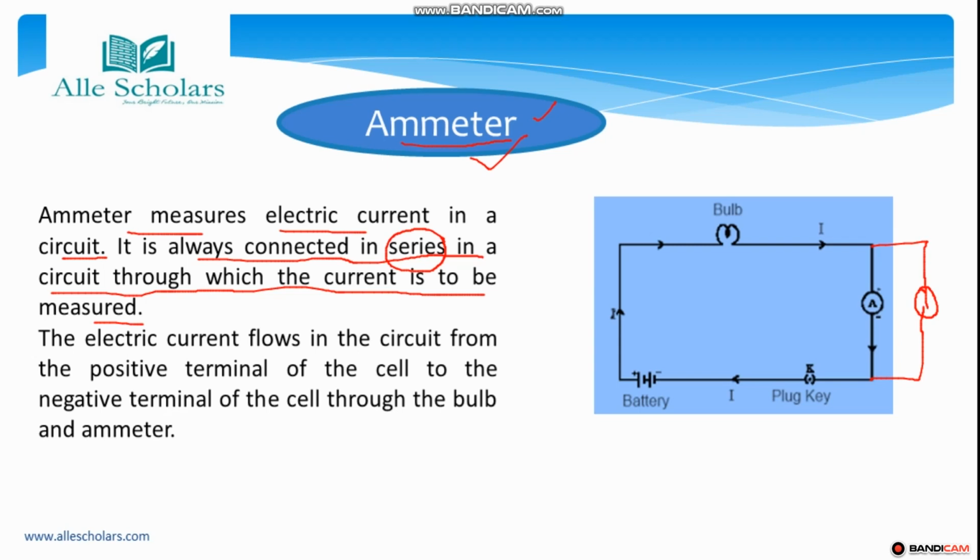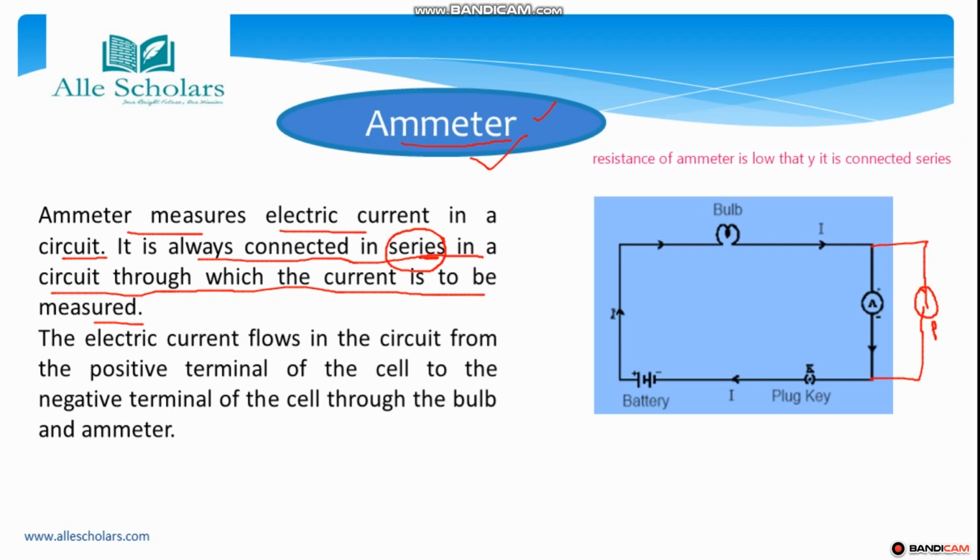What happens here? A short circuit would occur if we connected it in parallel. That is why we always connect the ammeter in series. Basically, why does this happen? Because the resistance of the ammeter is very low. That's why it is connected in series. Otherwise there would have been a short circuit.